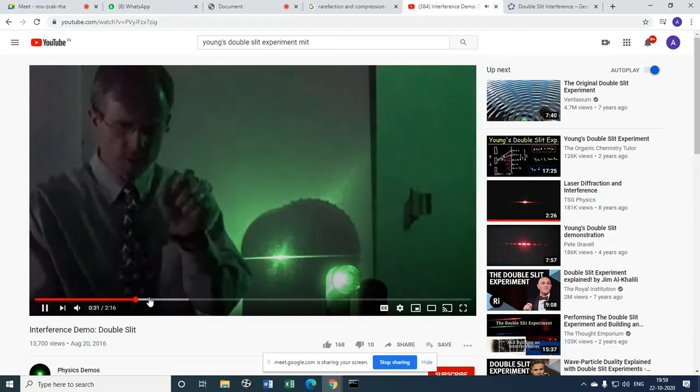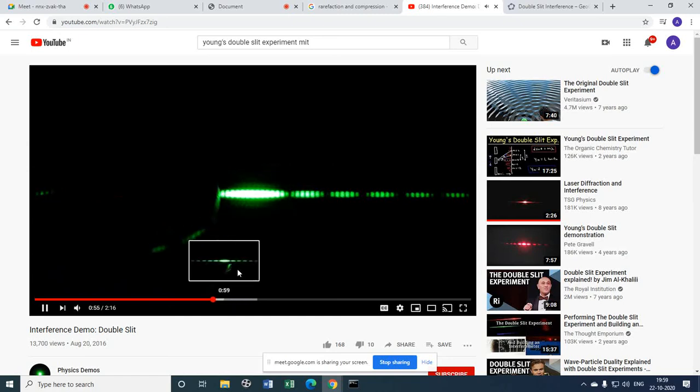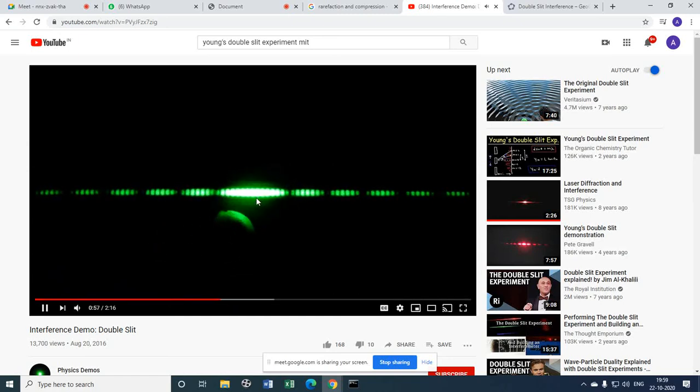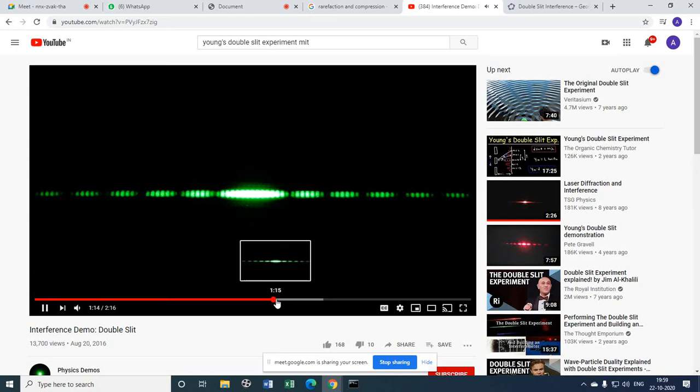Yes, this is the one we generally carry out in physics lab. You see, he's using a green laser. I use a red laser. I demonstrate this thing in the lab first, then my students find out the width of the central maxima and the width of the minima, and they compare them.